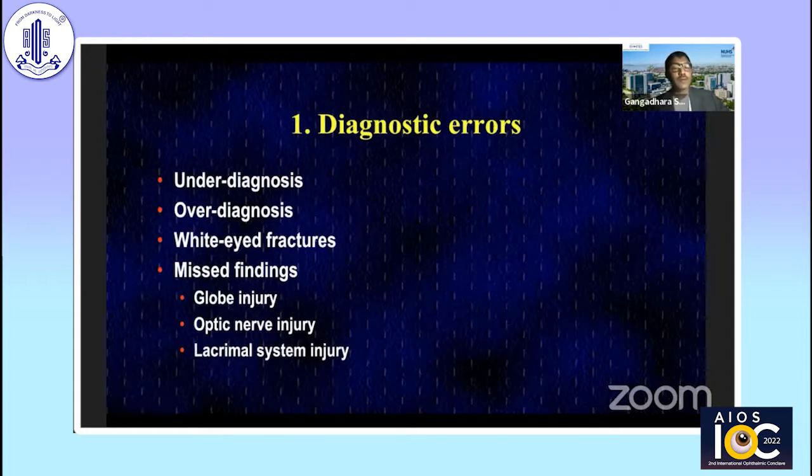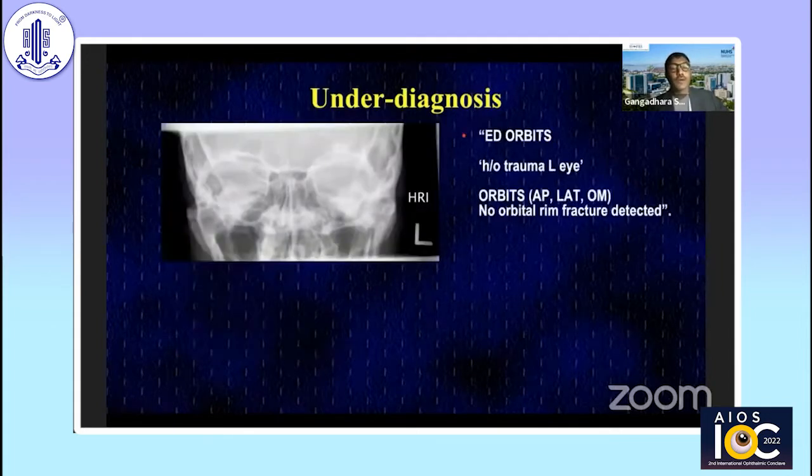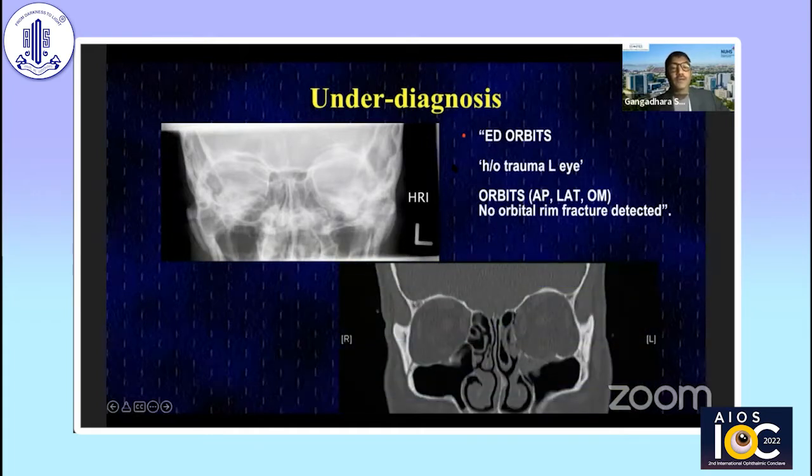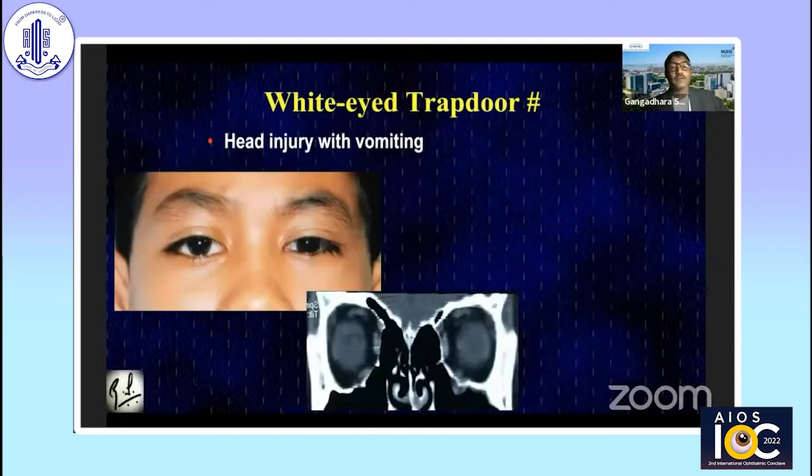And every once in a while, there are missed injuries. Gone are the days where you're treating fractures with plain x-rays. You can see the sinus is completely clear, and the x-ray report said there was no fracture. It was only on CT scan that you're able to see a localized hematoma within the maxillary sinus. This is an example of a combined floor and medial wall orbital fracture with dystopia, which requires an intervention.